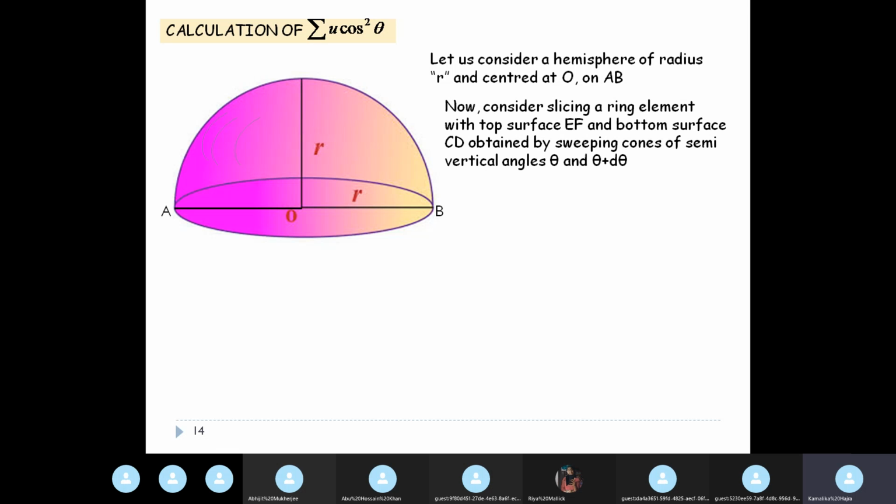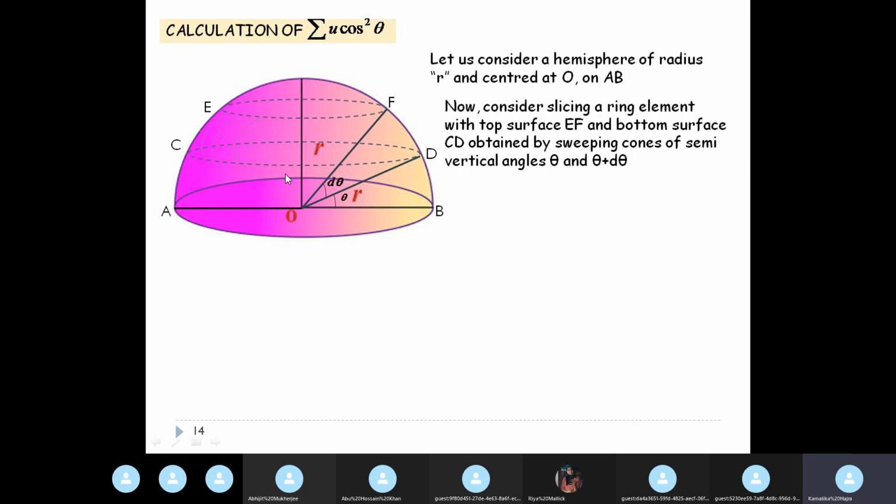Now what we do is we consider slicing a ring out of this hemisphere with the top surface EF and the bottom surface CD. How do we obtain the surfaces EF and CD? By sweeping out cones of semi-vertical angles theta and theta plus d theta.